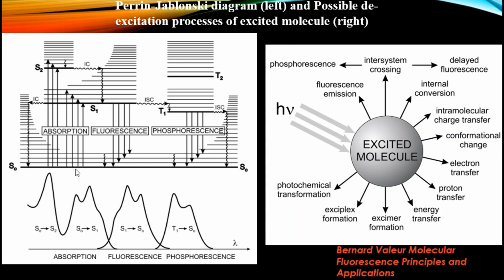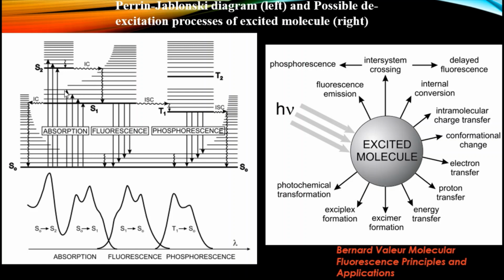When the molecule absorbs light, it goes to different excited singlet states, and also to different vibrational levels of those states. In the first case, the molecule goes to different vibrational levels of the S2 electronic state, and in the second case, to different vibrational levels of the S1 electronic state. This process is called absorption. Absorption takes place in 10 to the minus 15 seconds, that is, the femtosecond time scale.